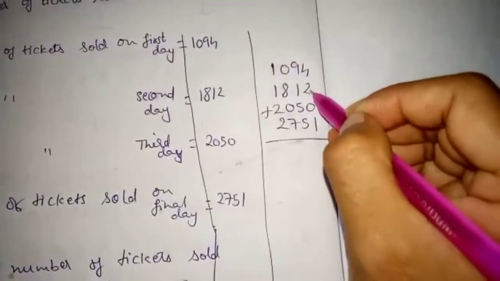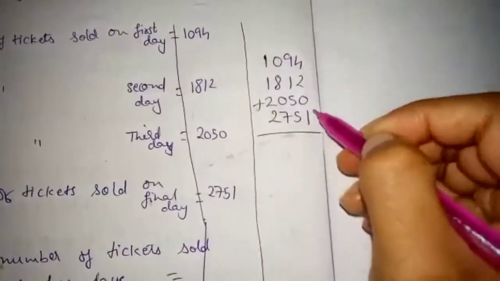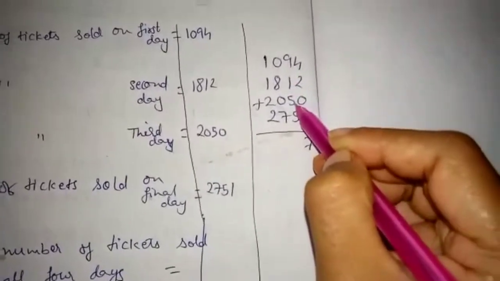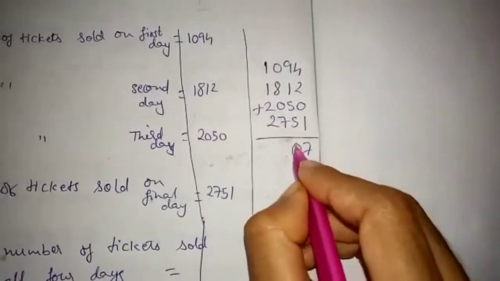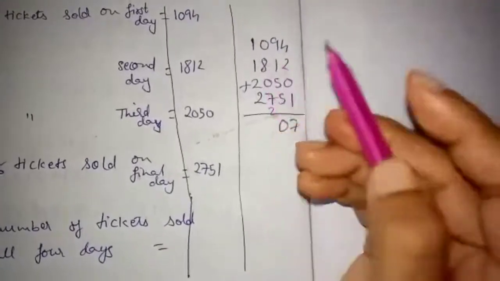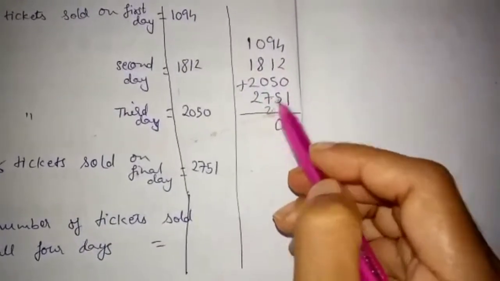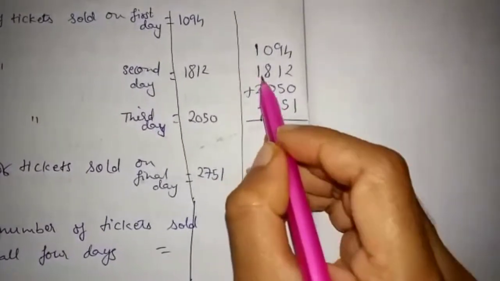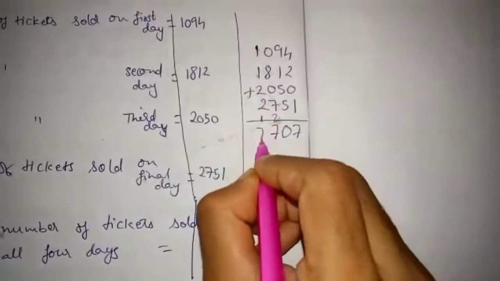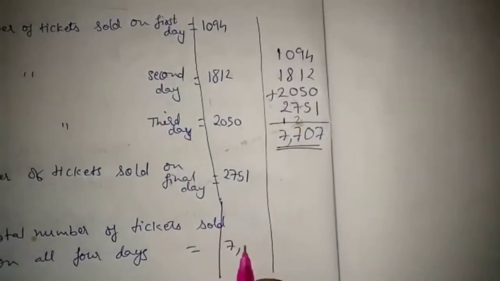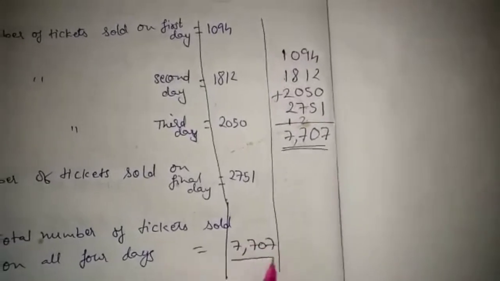4 plus 2, 6, 6 plus 1, 7. Next 9 plus 1, 10, 10, 15, 20. Next 8, 15, 16, 17, 1 carry here, 2, 4, 5, 6, 7. So total is 7,707 tickets.